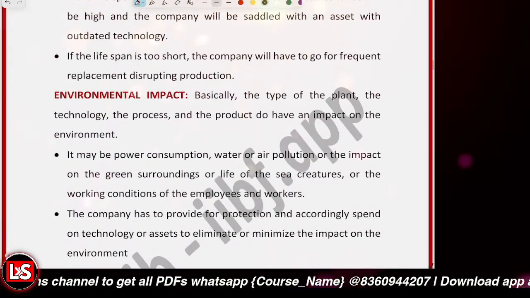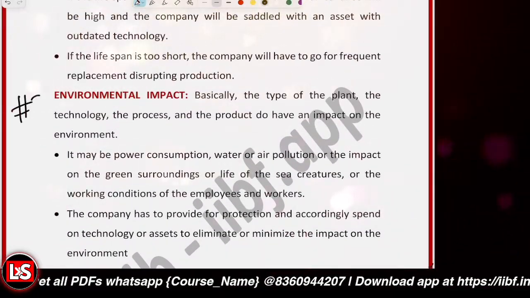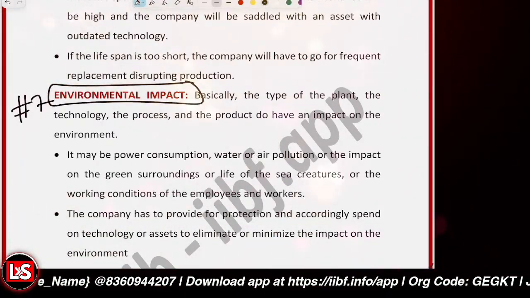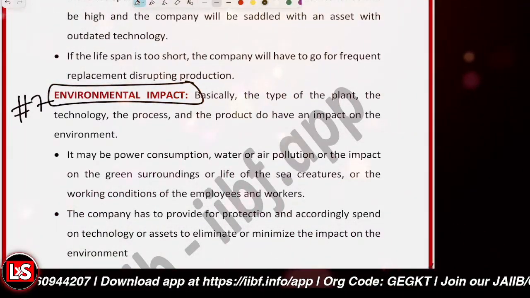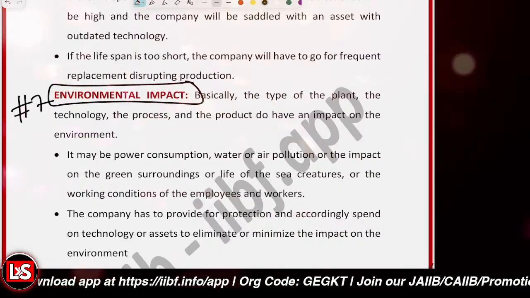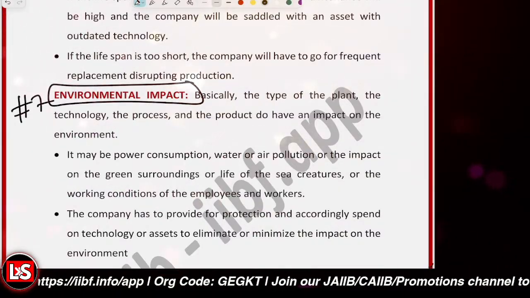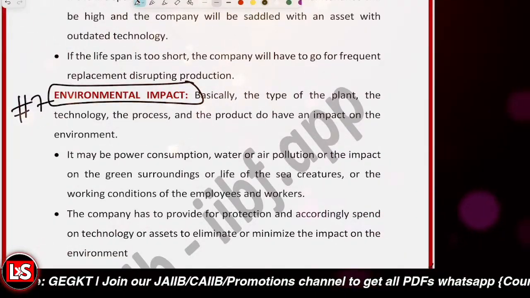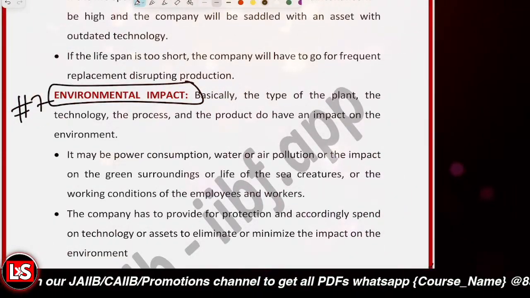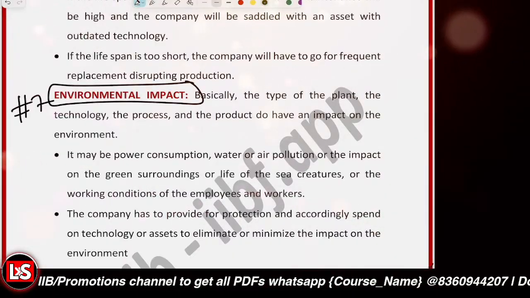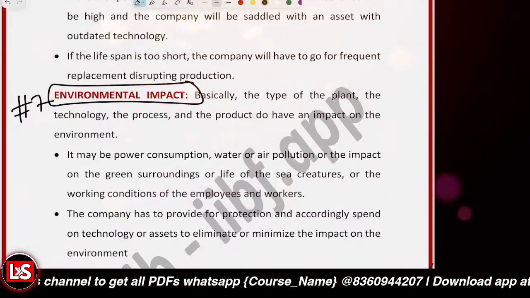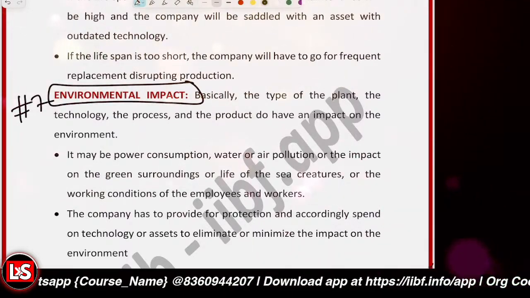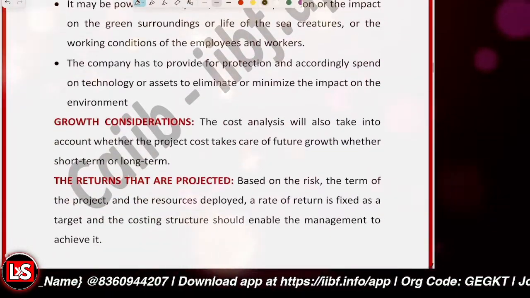And the seventh one is about the environmental impact. The project analysis has to consider the environmental consequences also, like air pollution, water pollution, power consumption, employee safety. Those points are all to be looked into. And the company should invest money in pollution control equipment, green technology, sustainable operations, and waste treatment systems, right? So the environmental impact is also to be looked into.